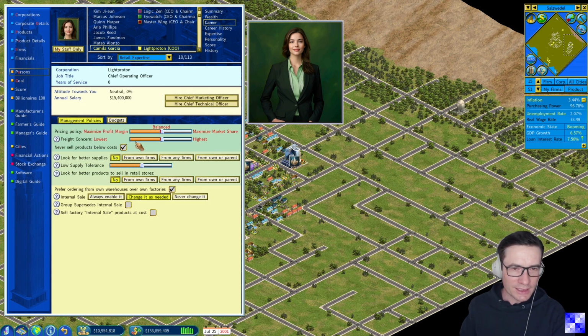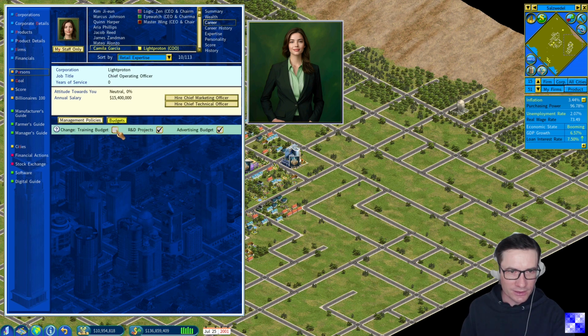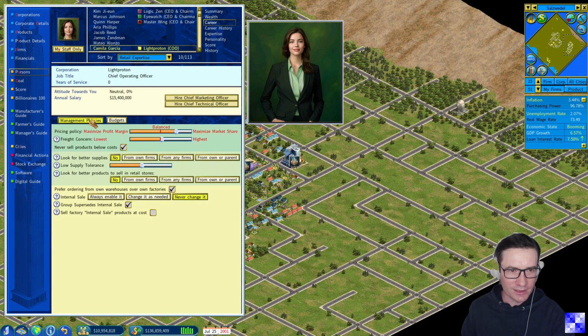We will now set up the management policies. The pricing policy should be more in the direction of maximizing the market share. They should not change anything else. Never change it. Budgets, never change it. I think this one should be the right setting to only adapt the pricing. Now maybe a little bit higher, so like that.